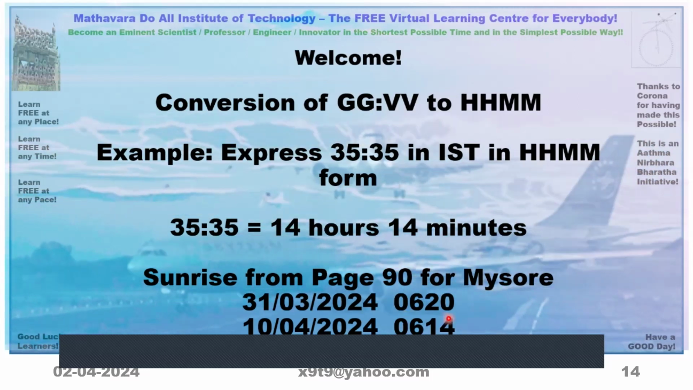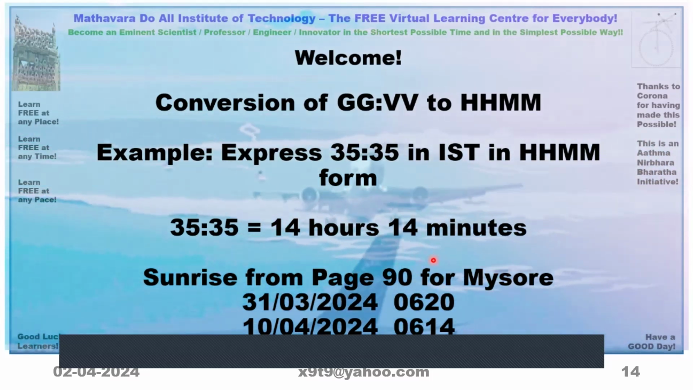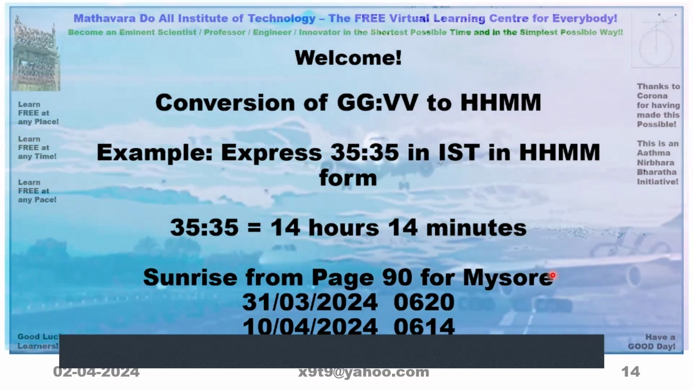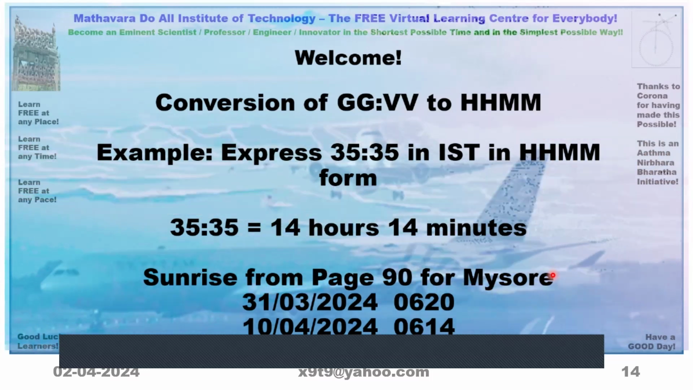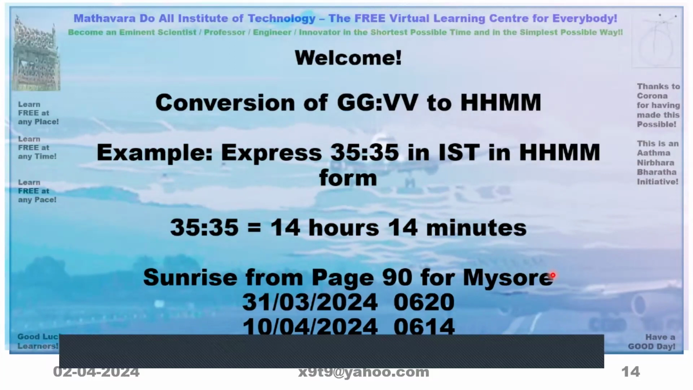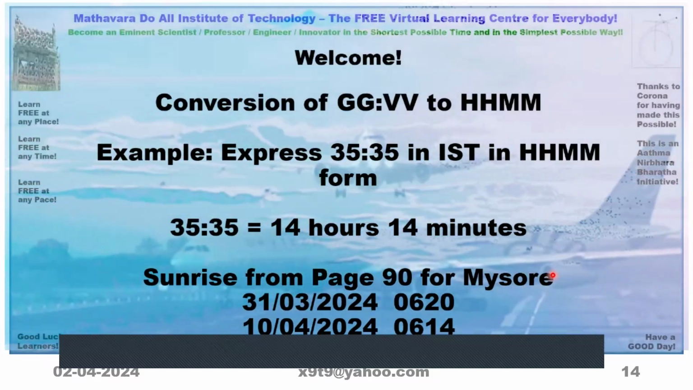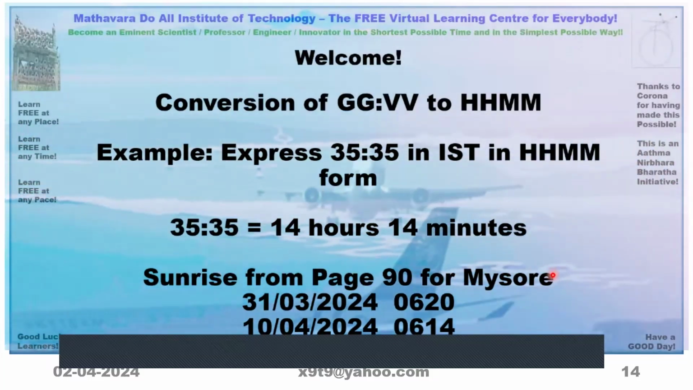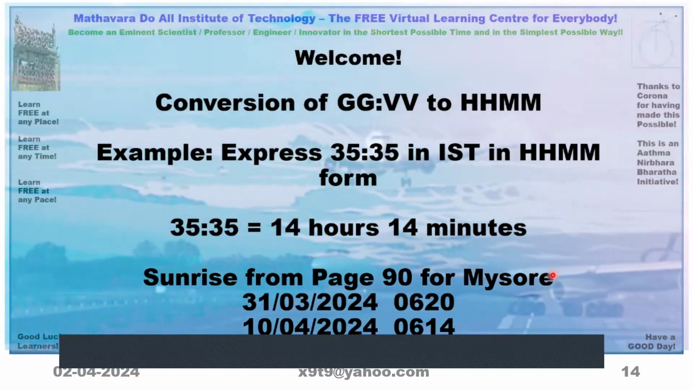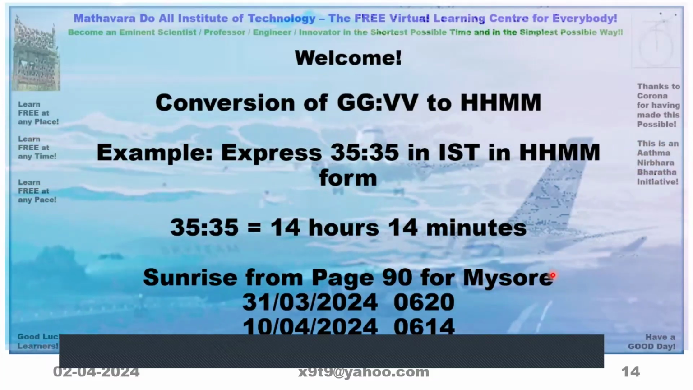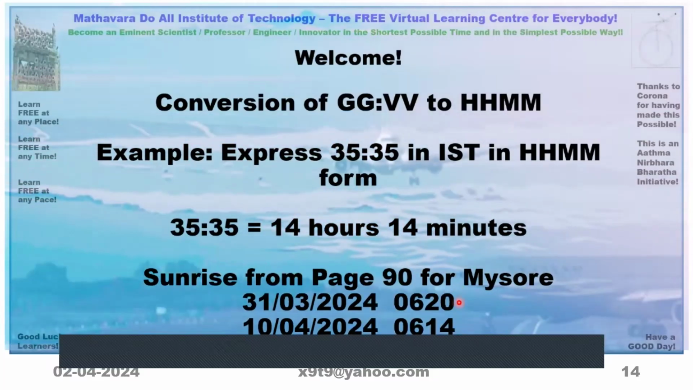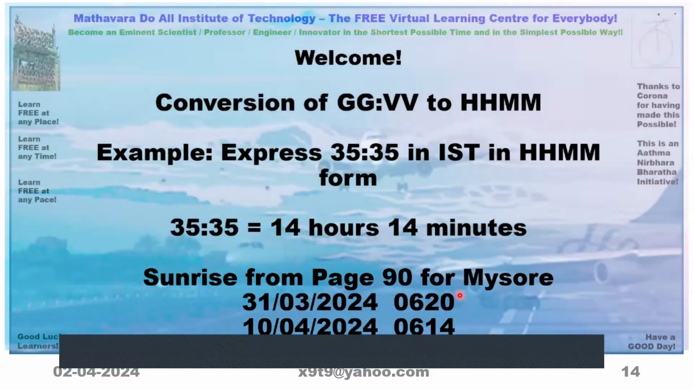Now we have to take the sunrise time from page number 90 for Mysore. Page number 90 for Mysore, it is written on 31st March, sunrise is 6:20 a.m. On 10th April, it is 6:14 a.m. We want here for 9th April, so one day earlier than the 10th. So we can see here the difference is 6 minutes for 10 days.